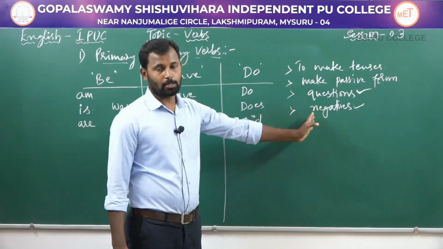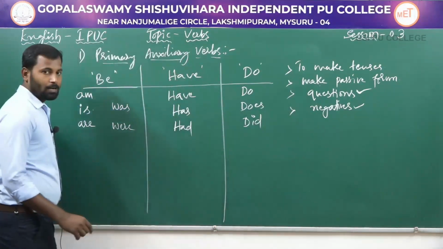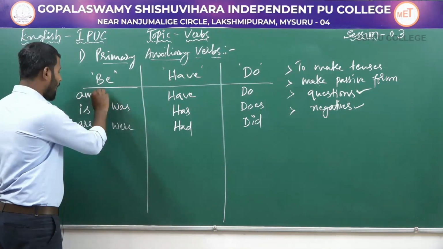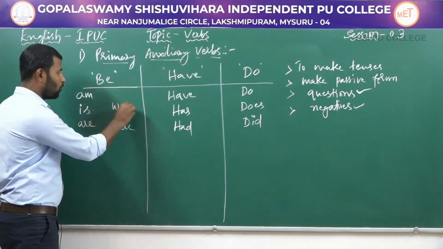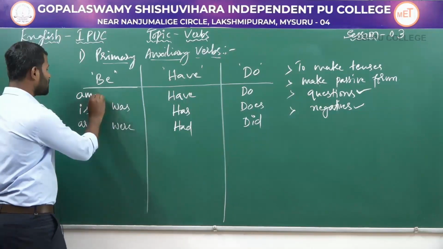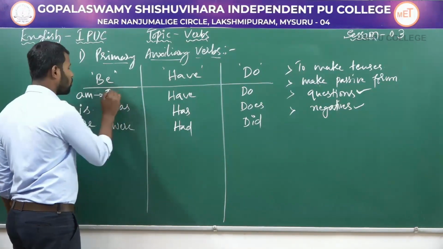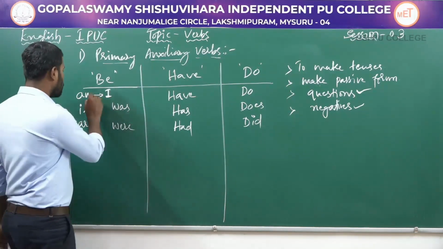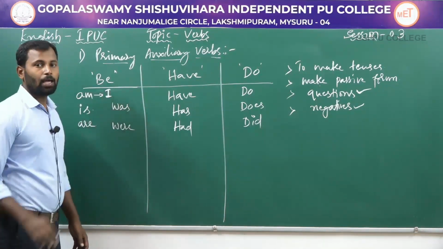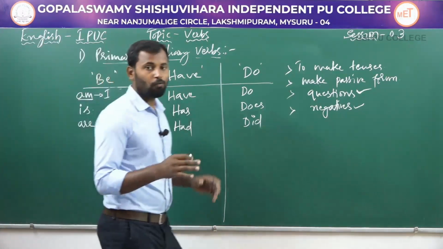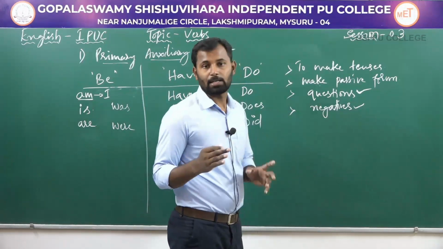We take the help of these auxiliary verbs to do all these things. And now here under be form you have 5 auxiliary verbs. They are am, is, are, was and were. So the first one, am, is used along with the pronoun I. It is used only with I in the present tense.